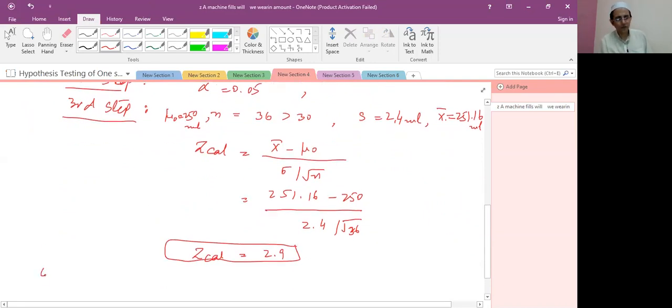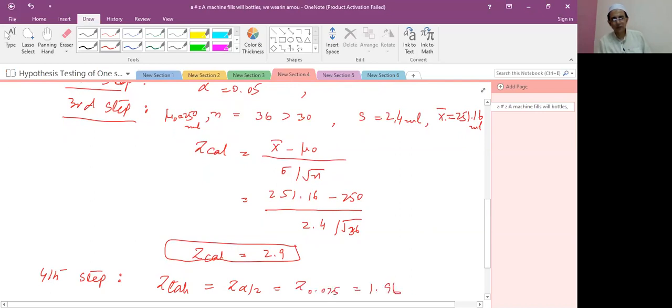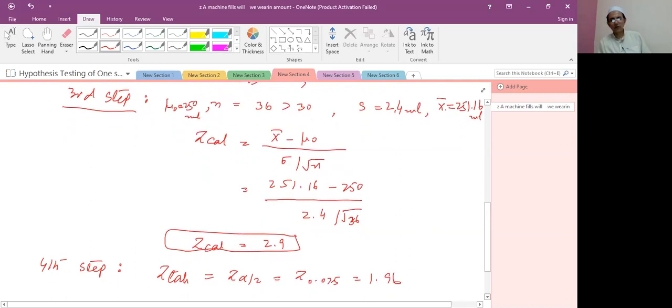Now in the fourth step, we find the Z tabulated value. Because it is a two-tailed test, here we consider Z alpha by 2. Alpha is 0.05, so divided by 2, it means 0.025. It is a constant value. In a two-tailed test, it is 1.96.